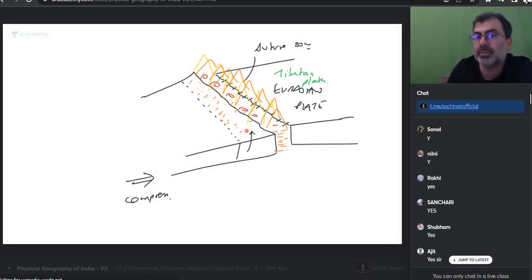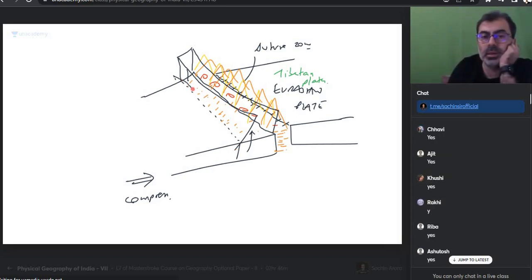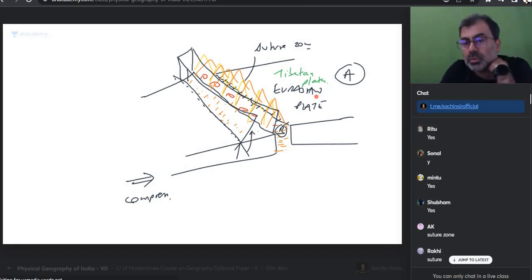And can this rise up? Can this part rise up? Suddenly, what will happen? Will we have another range created? Is everyone okay? And if I say A and these mountains are B, A and B are separated by something. What is A and B separated by, everyone? So the suture zone, perfect.